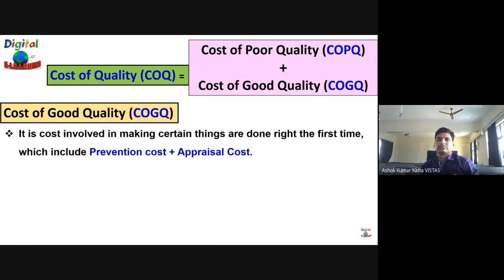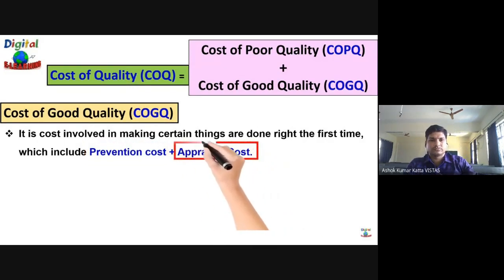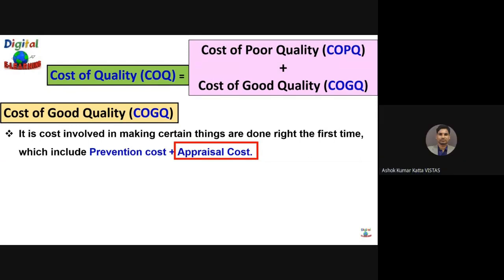And when we talk about the appraisal cost, it is the cost that arises from the efforts to detect defects. Examples could be the quality control cost, including incoming materials inspection, process controls, check fixtures, quality audits, and supplier assessment. So cost of good quality is basically a combination of prevention cost and appraisal cost.